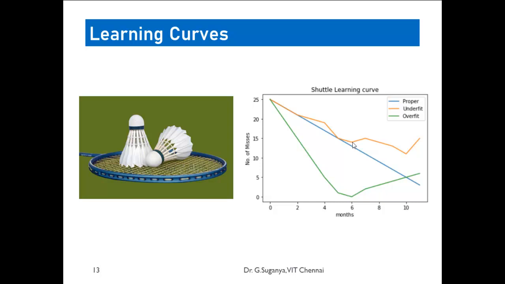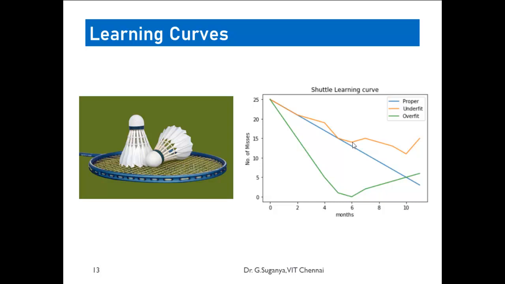And if you look at the third line, the orange line, he is learning till a point, and after that we could not see any considerable performance improvement. There might be a lot of reasons behind that. He may not have interest, or he may be lazy in learning. The training coach may not be proper. Anything might be the case. But what is the result of that? After some 6 months or so, we could not see any considerable improvement in his play.